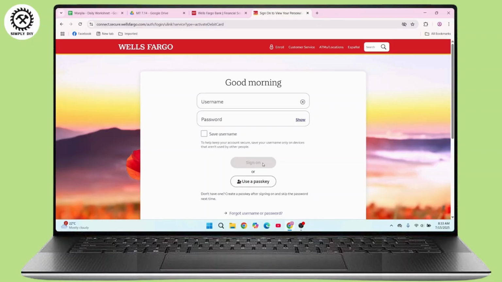So that's it. That's how you can activate your Wells Fargo debit card.